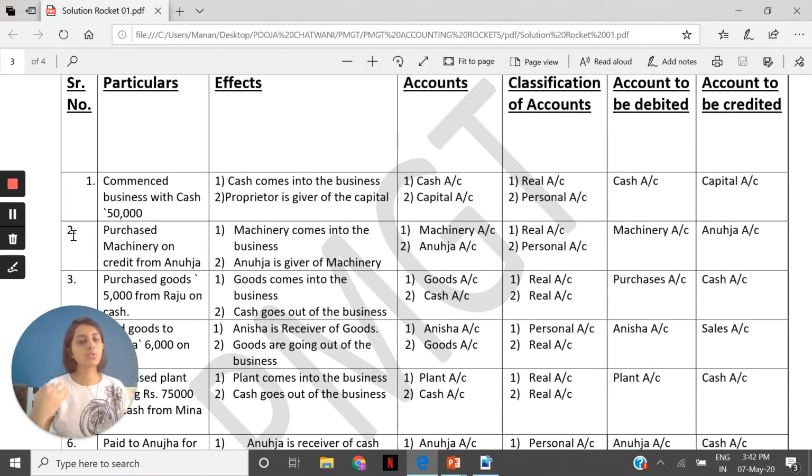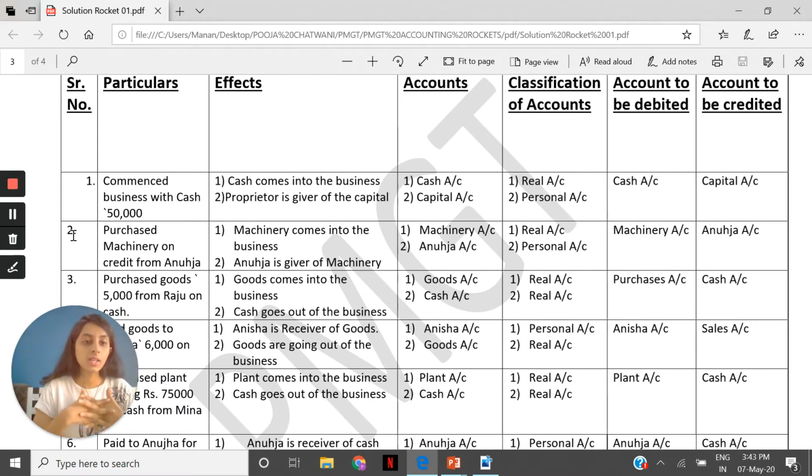Purchased machinery on credit from Ahuja. You have a beneficial point wherein they have given you the words on credit. Even if they had not used the words on credit, and they would have given us a statement like purchased machinery from Ahuja, it was deemed assumed that it is on credit basis because nothing else is specified in the question. So credit basis is what? We do not pay them on the spot through cash, check, debit card, credit card, net banking, any modes. We do not pay them. We tell them we'll be paying them at a later stage. So basically what we are doing is doing it on a credit basis.